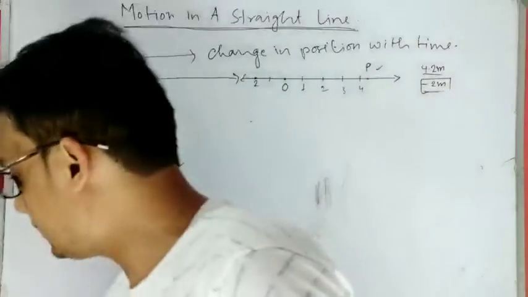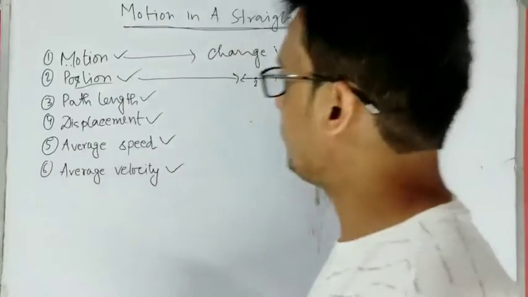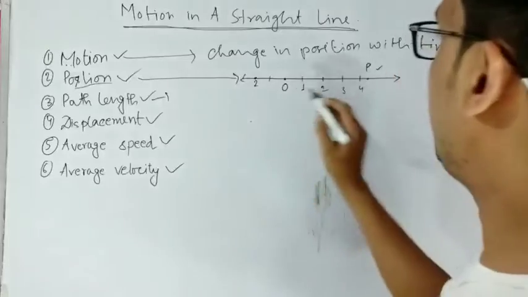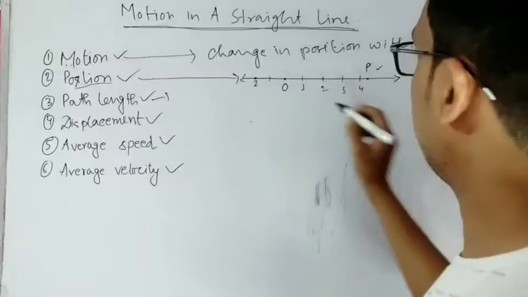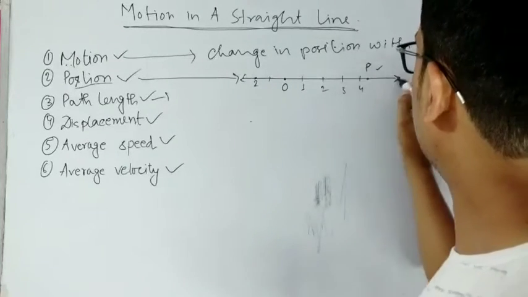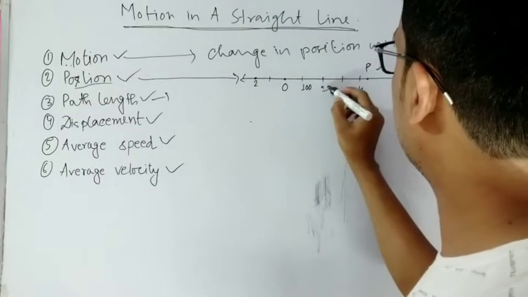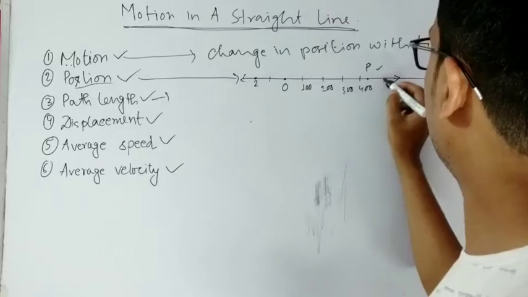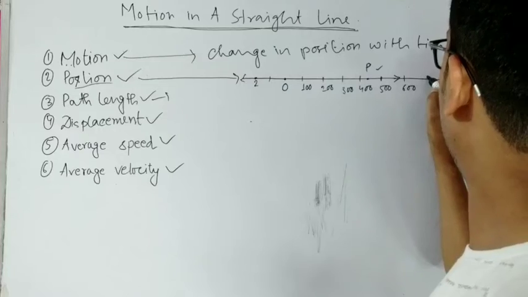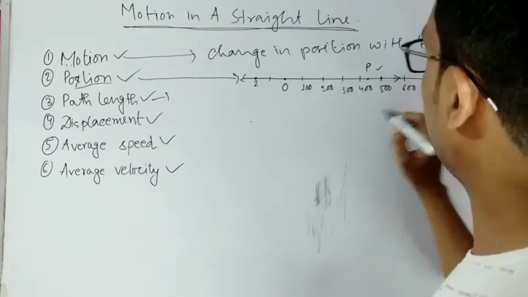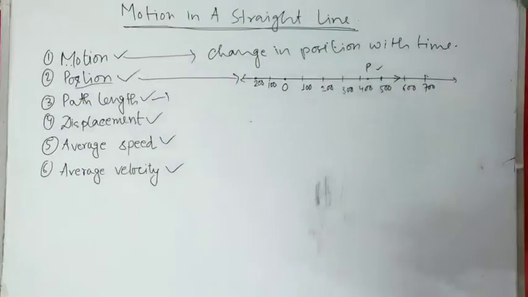Now let us talk about path length. If the particle moves along positive x direction or negative x direction in one dimension, let us say this is 100, this is 200, this is 300, 400, 500, 600 meter and 700 meter and so on, and in this direction this is 200, this is 100 meter or whatever you can choose.